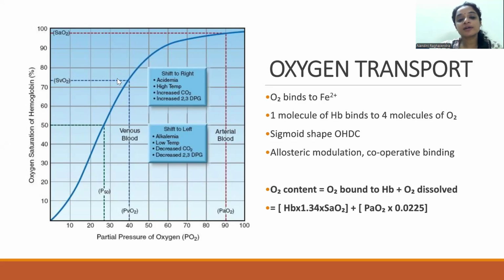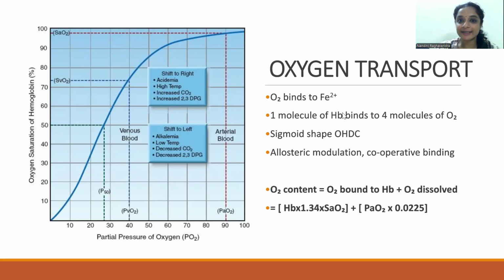So when we talk about the curve getting shifted towards the right, that means there is more offloading of oxygen, which is happening. This can occur in certain hypoxic conditions, acidemia, in cases of high temperature, when there is an increase in carbon dioxide, increase in 2,3-diphosphoglycerate. The shift to the left occurs when there is alkalemia, or if there is low temperature, or a decrease in carbon dioxide, or decrease in 2,3-DPG.